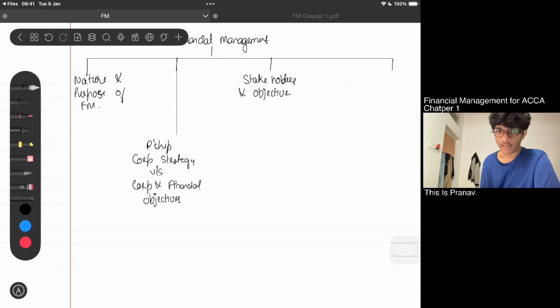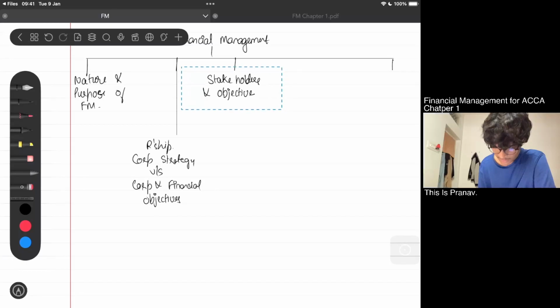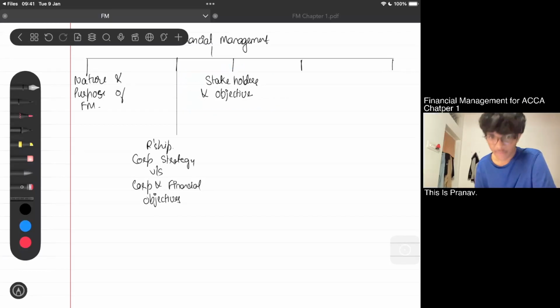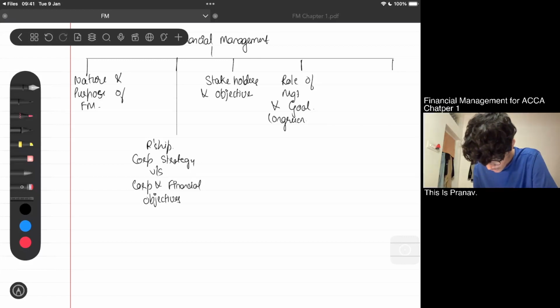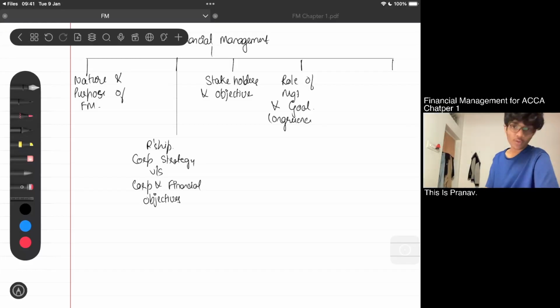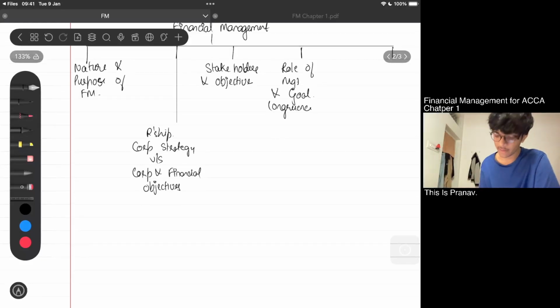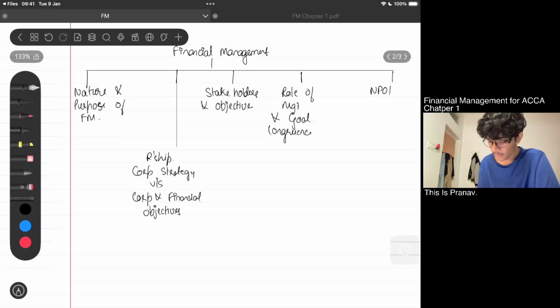Great. And later we'll be having, okay, we don't have 4, but we have 5. It's fine. I'll take them here. And later we have the role of management and goal congruence. So what is congruence? What is the meaning of goal congruence? I'll be speaking about it. And we have NFPs or NPOs, non-profit organization or not-for-profit organizations.